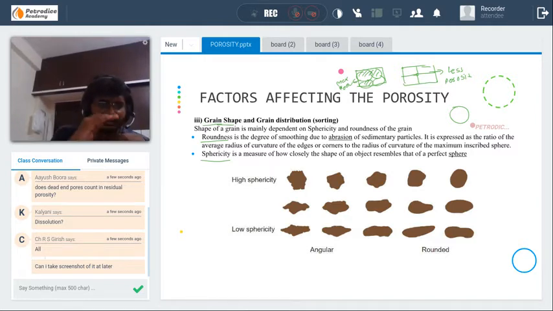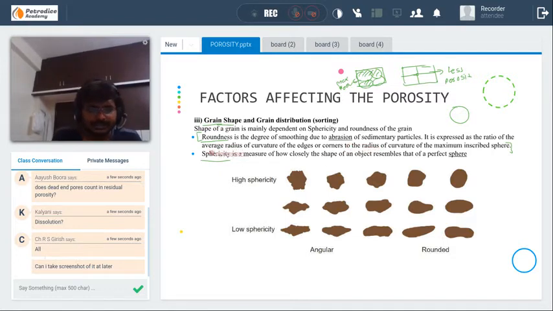If it is not very smooth and has abrasion on the surface, it means angular. Roundness is the degree of smoothing due to the abrasion of sedimentary particles. It is expressed as a ratio. Try to remember this definition also. Actually, it's not very important, but it will be of help to you.